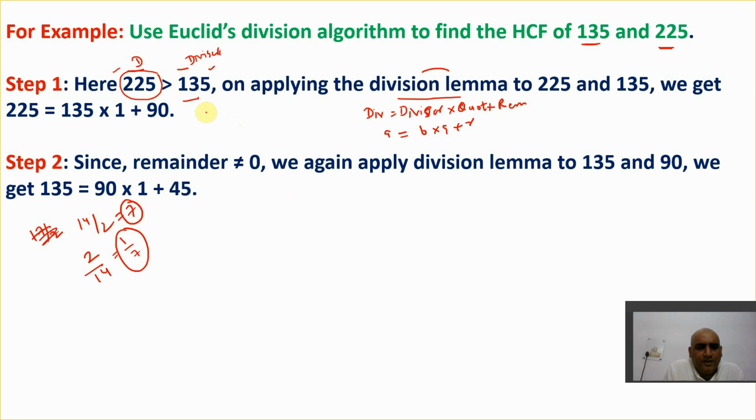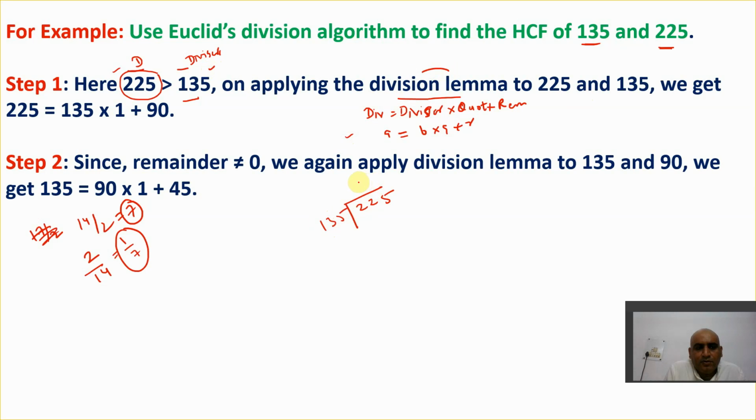So here 225 is greater than 135, so 225 is the dividend and 135 is the divisor. We'll break this in terms of the division lemma formula. That means if we divide 225, the divisor is 135.